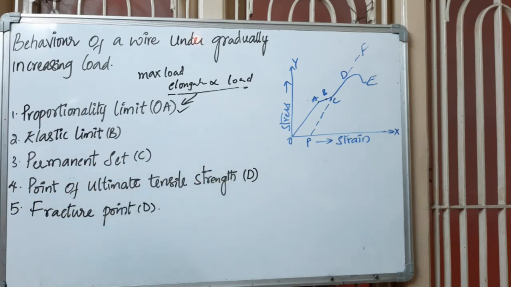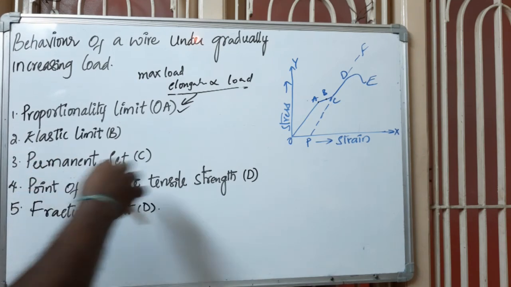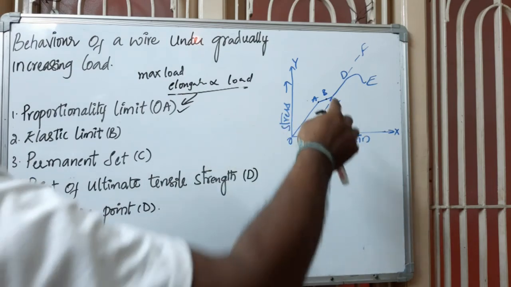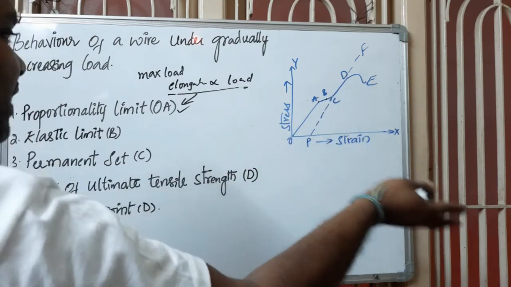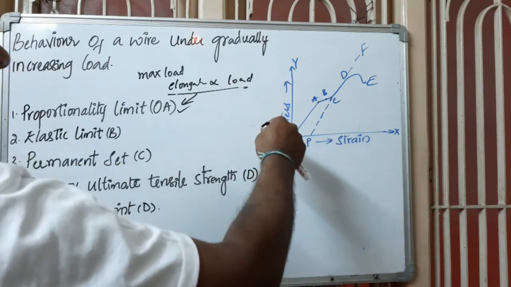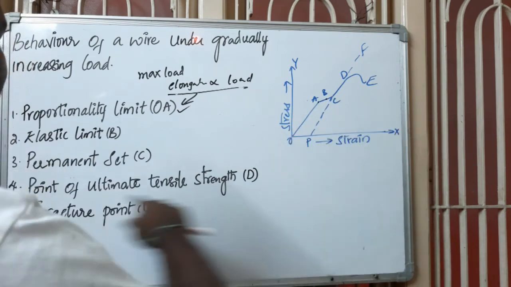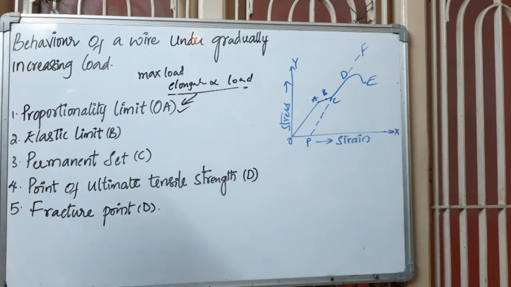Now the permanent set: if you still add load beyond the elastic limit, the wire gets elongated, and when you remove the weight, the wire won't return to its original size, it remains elongated. That point is called the permanent set.